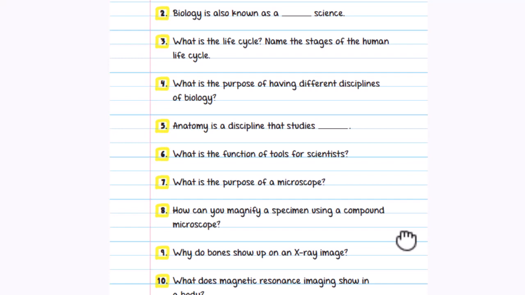What is the purpose of the microscope? How can you magnify a specimen using a compound microscope? Why do bones show up on an X-ray image? What does magnetic resonance imaging show in the body?